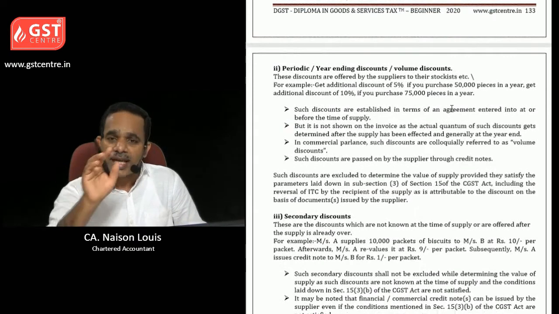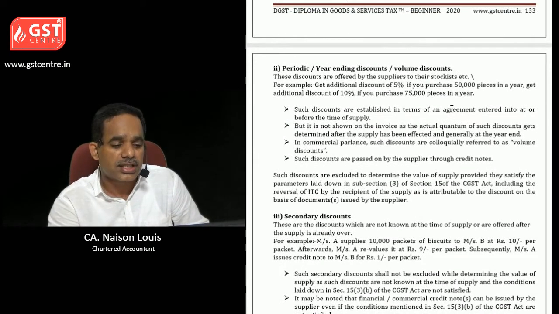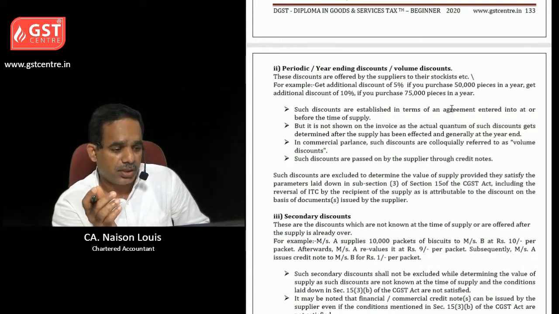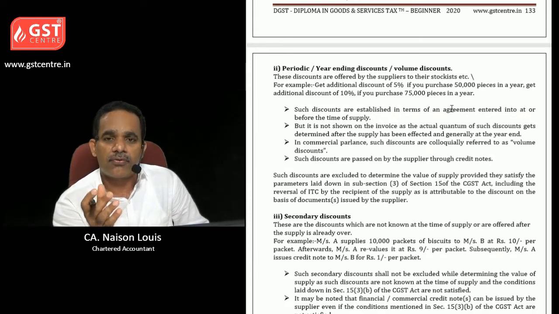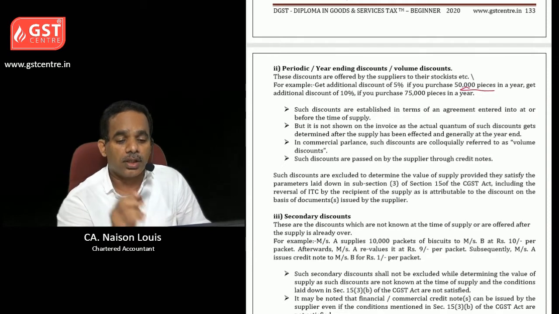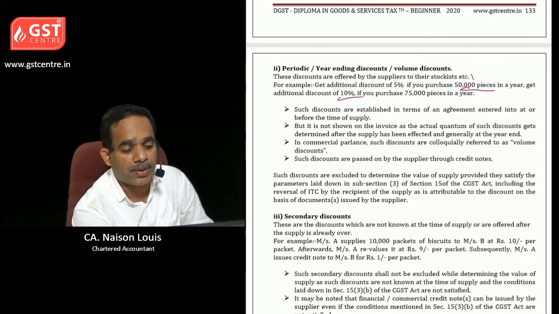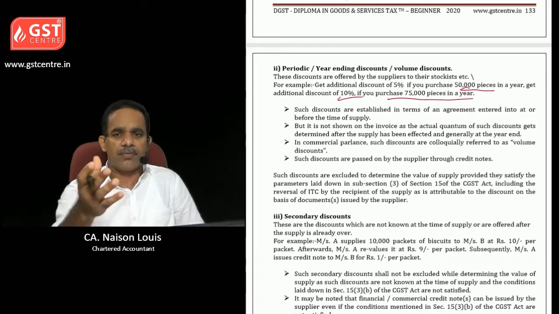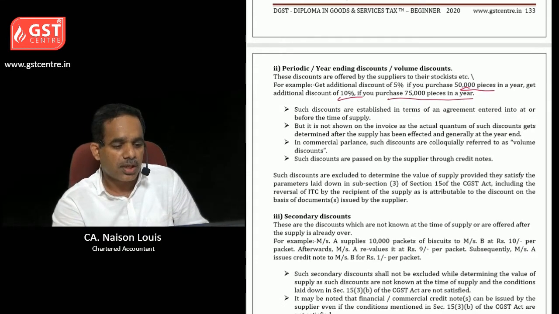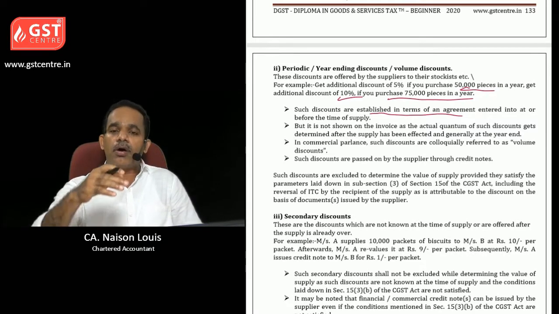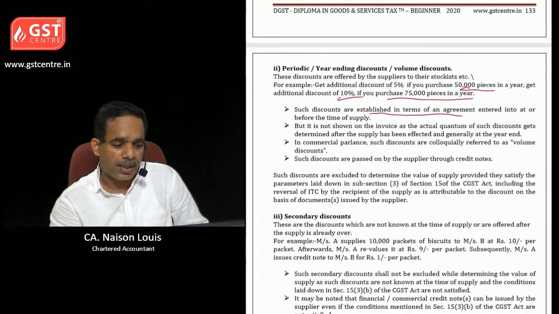Then coming to the second point, periodic year-ending discounts or volume discounts. These discounts are offered by the suppliers to their stockists, etc. For example, get additional discount of 5% if you purchase 50,000 pieces. Get additional discount of 10% if you purchase 75,000 pieces in a year. This is an example we already discussed with the case studies. Such discounts are established in terms of an agreement entered into before or at the time of supply.